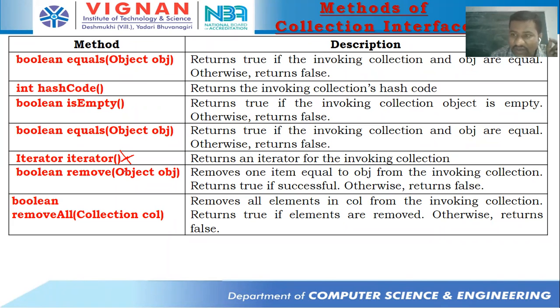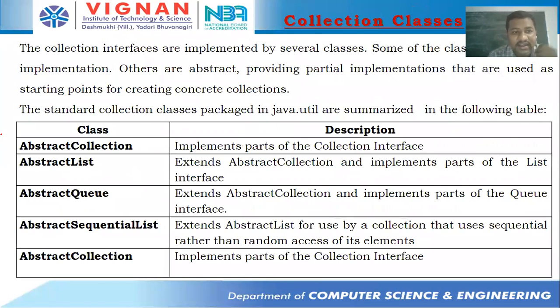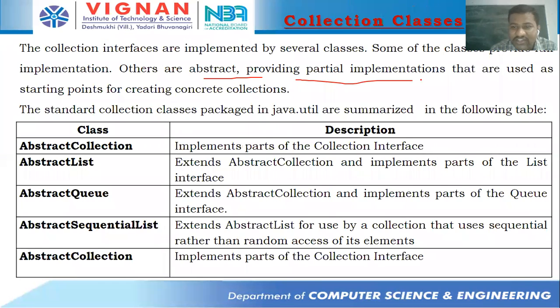Remember that the iterator function is available in the Collection interface, which means it will be available in all classes that implement this Collection interface. The Collection interface is implemented by several classes, and some of these classes provide full implementation. Others are abstract, providing partial implementation that is used as a starting point for creating concrete collections. The standard collection classes in the java.util package are these.